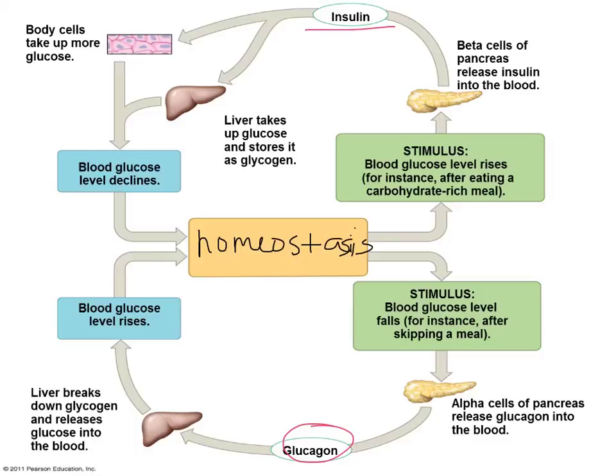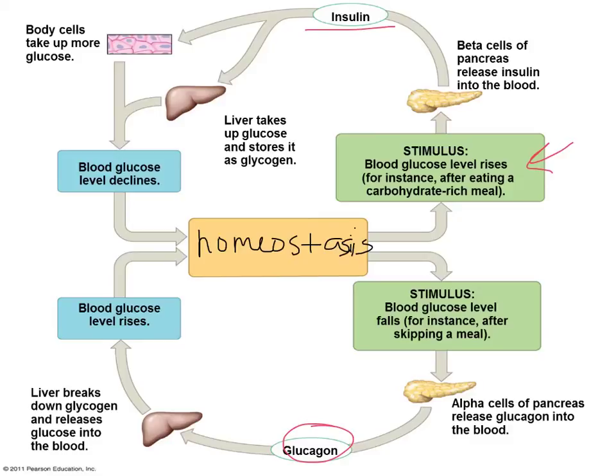These two are going to work together to help maintain homeostasis. So let's look at a couple of stimulus examples. For instance, if my blood glucose rises, I've eaten something, a piece of candy, a pasta dinner, a big meal in general, whatever. If my blood glucose rises, that's going to be my stimulus: my increase in blood glucose.